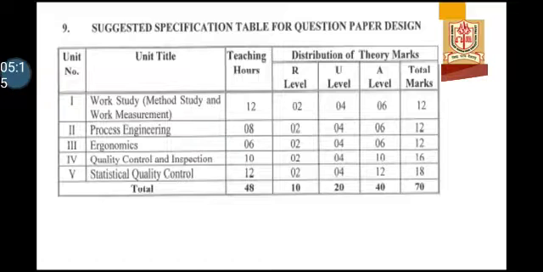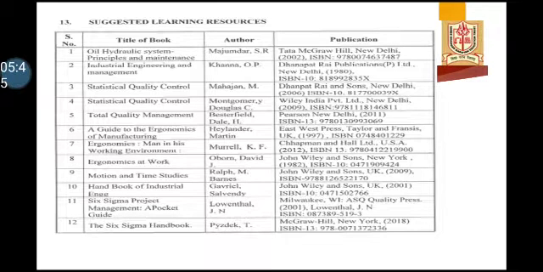Now let us see the paper design. Your first unit, that is work study, is for a total of 12 marks. Then process engineering, again it is for 12 marks. Ergonomics, it is again for 12 marks. Quality control and inspection, 16 marks. And statistical quality control for 18 marks. So total 70 marks. Here you can see some books to be referred for this subject.